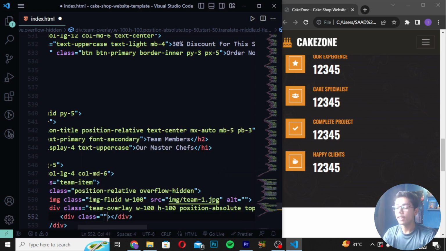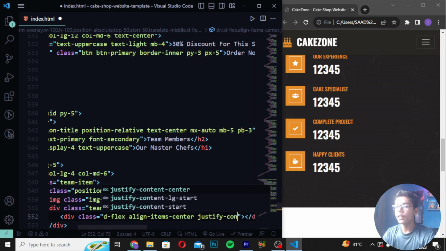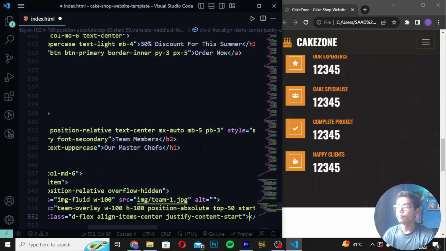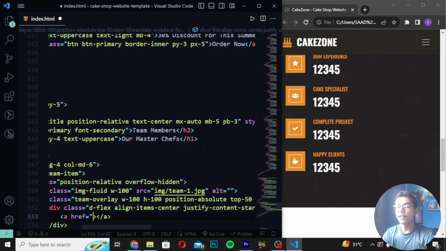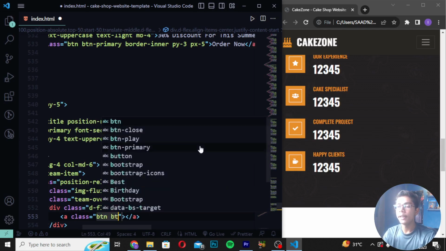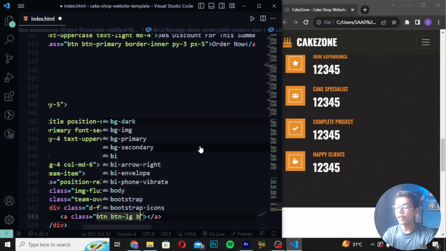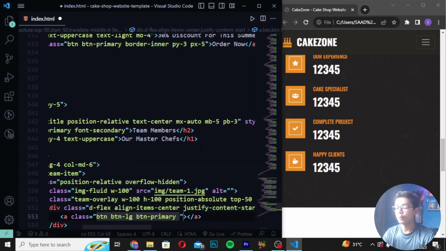Then create a div class again which should be d-flex, align items center, and then here I will write justify content start. Then I will write an a tag, remove this href, create class btn lg, and write btn primary, btn lg, and then I will write square.